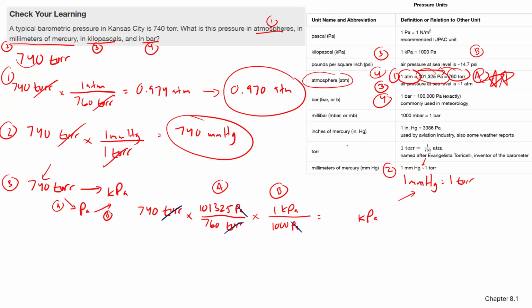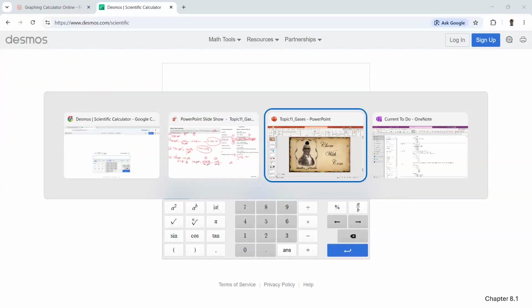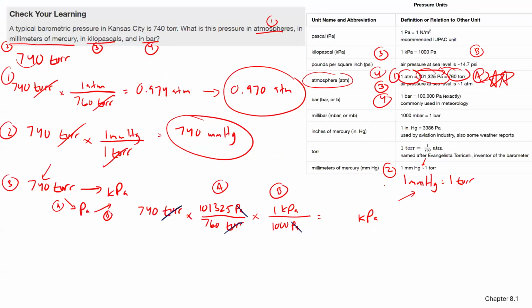We need two sig figs, so it's just going to be 99. So this is now 99 kilopascals.